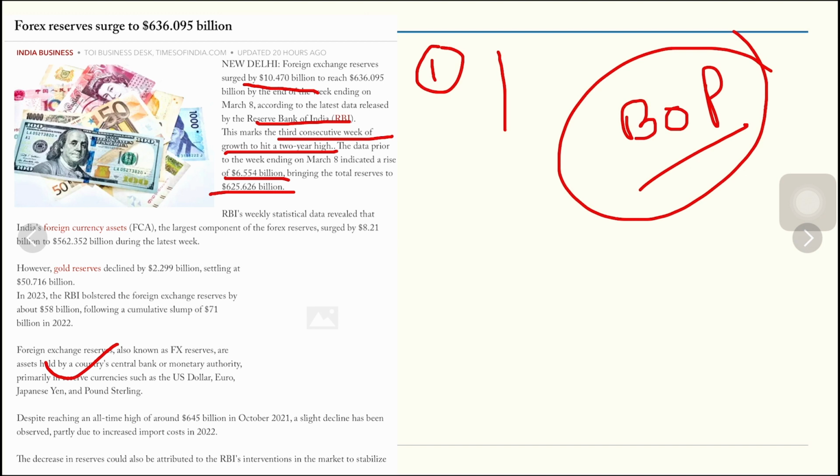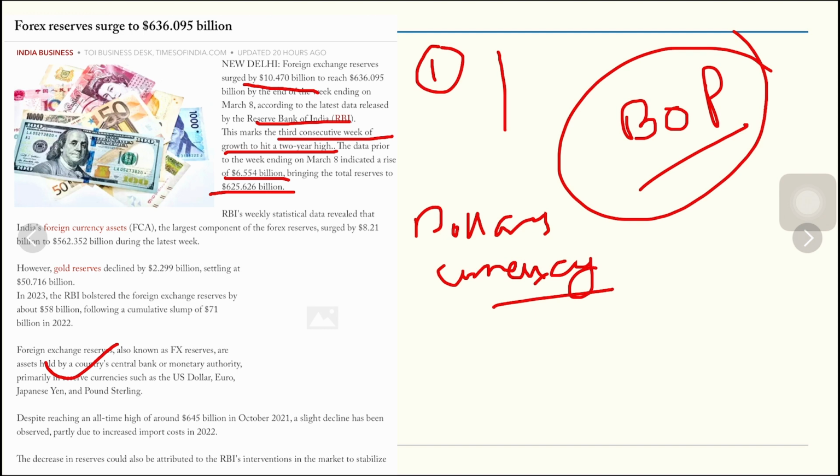Number three, with the forex exchange reserve is the flow of dollars in our country and support to the local currency value. Whenever the supply of dollars increases, the value of our local currency gets spiked up. We do not face these kinds of troubles when the rupee is going down, where the rupee goes down and the value of the dollar goes up.